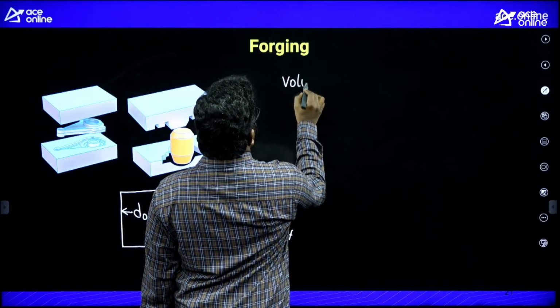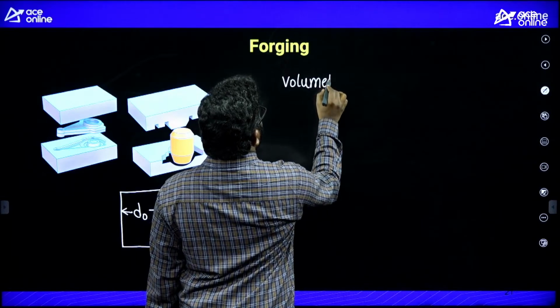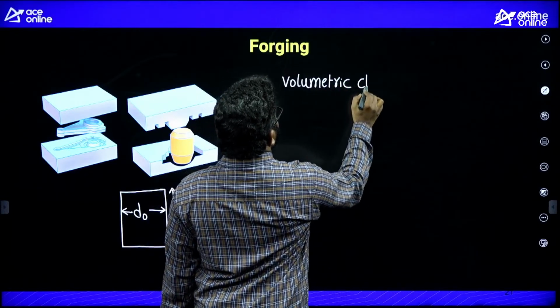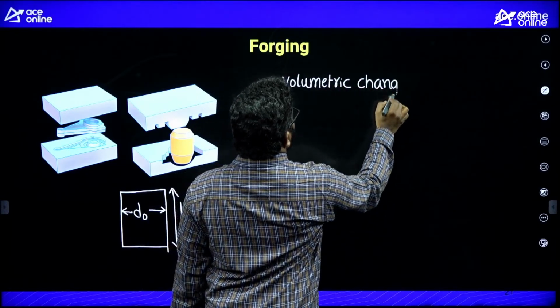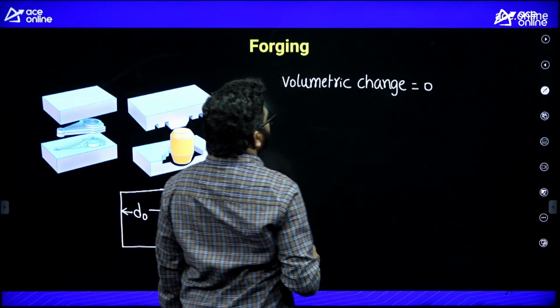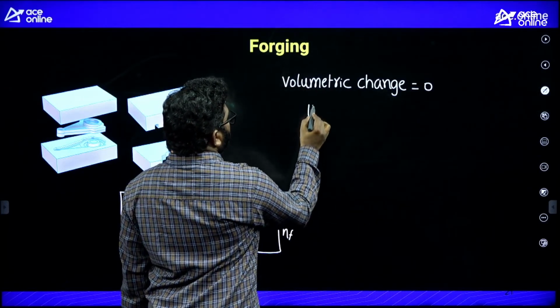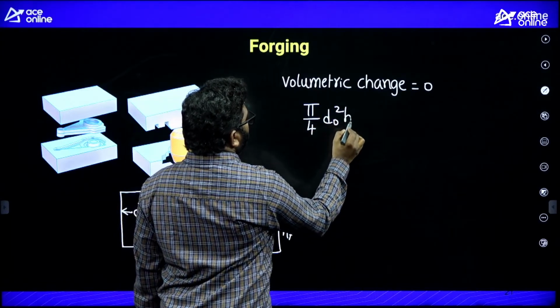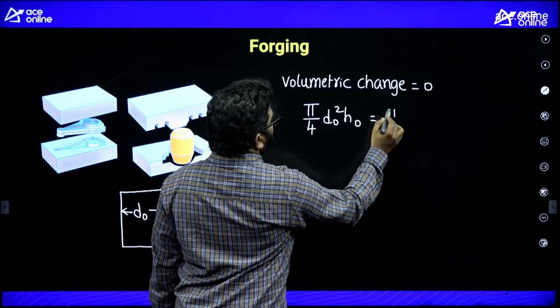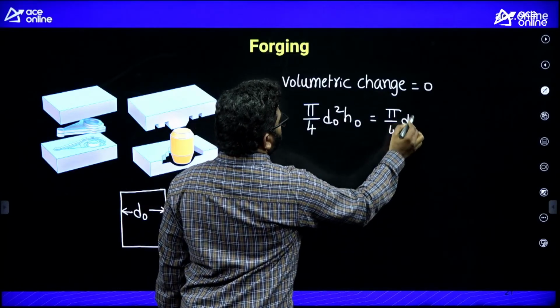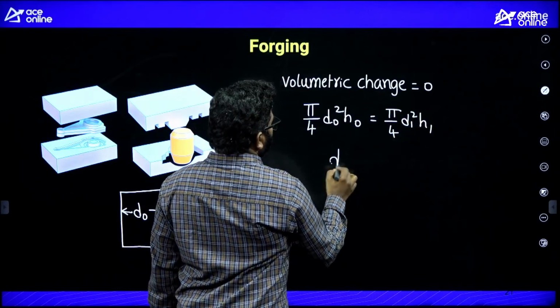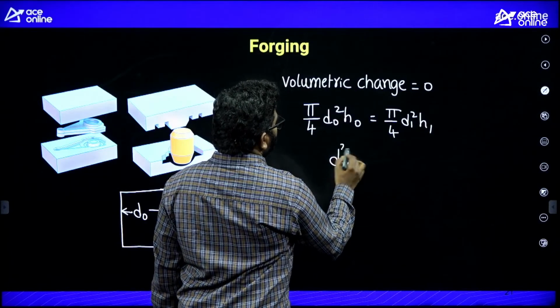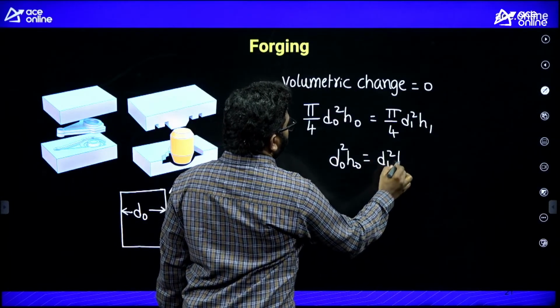So volumetric change is 0. So for a cylindrical body, we can write pi by 4 D naught square H naught is equal to pi by 4 D1 square H1. So D naught square H naught is equal to D1 square H1.